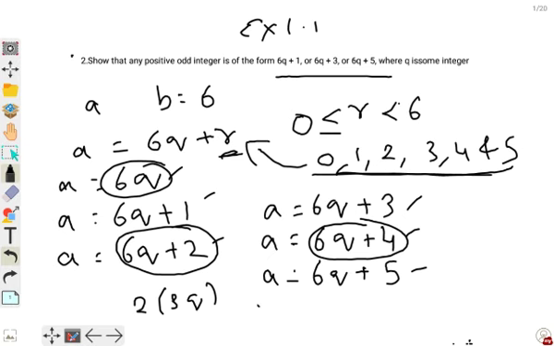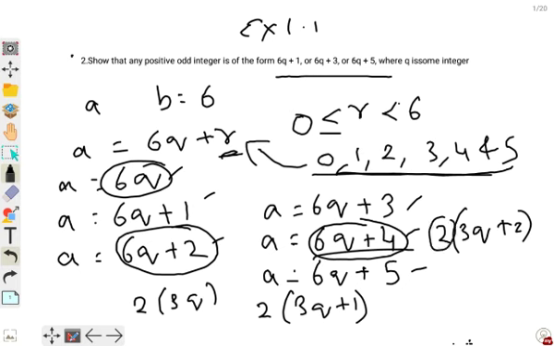6q plus 2, when you take 2 outside, it will become 3q plus 1. In this one, if you take 2 outside, it becomes 3q plus 2. So all are divisible by 2.